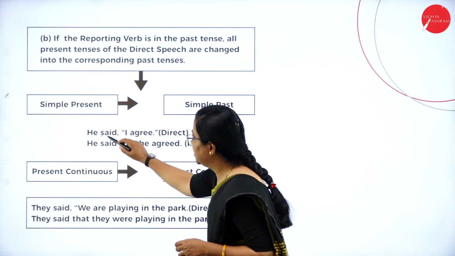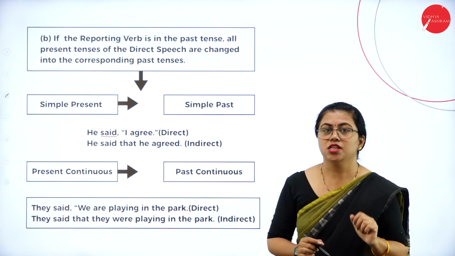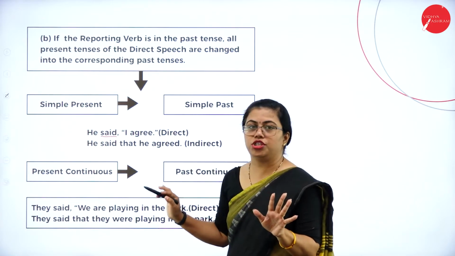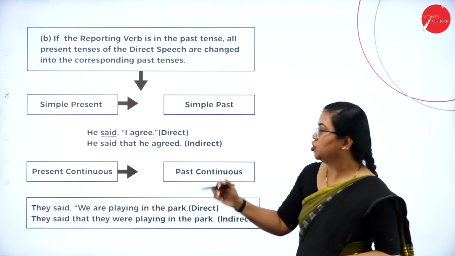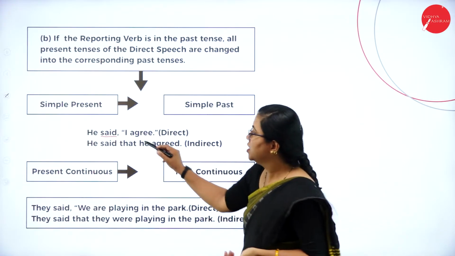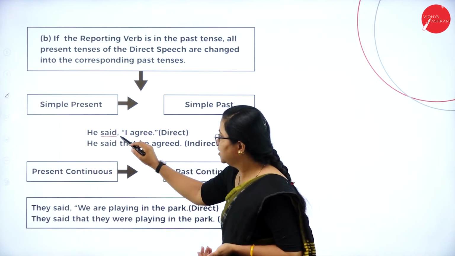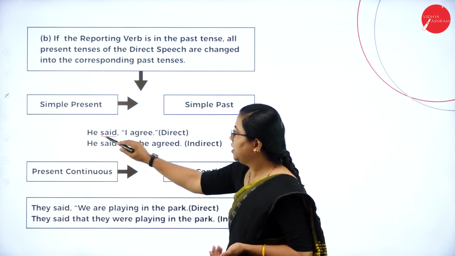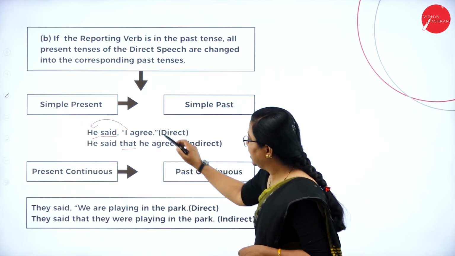So he said, this is in past tense. In the previous example, you saw it was in simple present. So that means inside one will not change. If this is in past tense, he said it is in past tense. So inside one will change when you change it to indirect speech. Okay. So this is in direct speech, this is in simple past. He said that. So comma is replaced by that. So here I is referring to he. Okay. So here he agreed. You can see here.